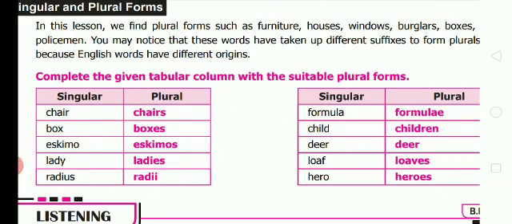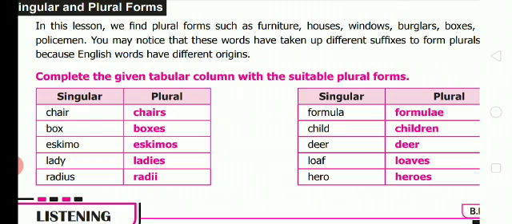Complete the given tabular column with the suitable plural forms. Singular, chair. Plural, chairs. Box, boxes. Eskimo, Eskimos. Lady, ladies. Y is replaced by IES. Radius, radii. That means US is replaced by I.